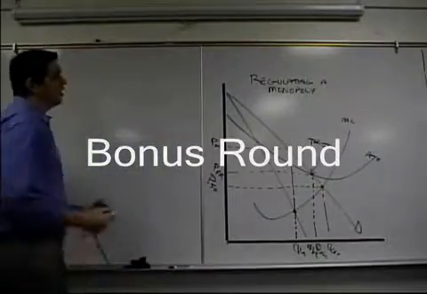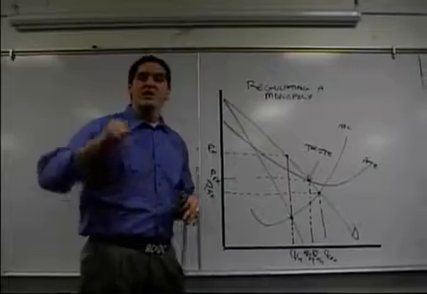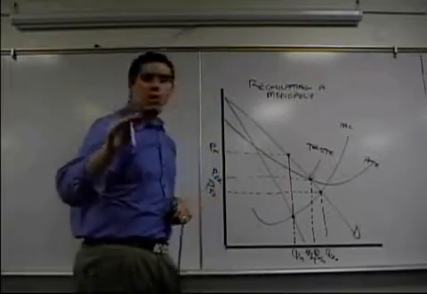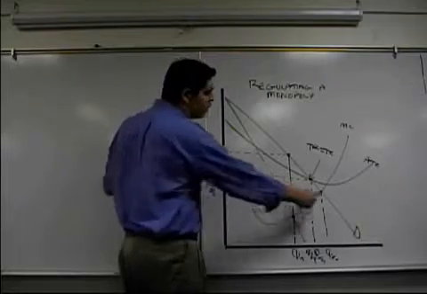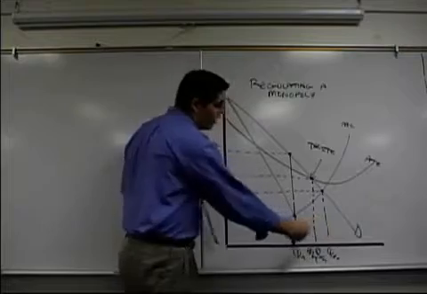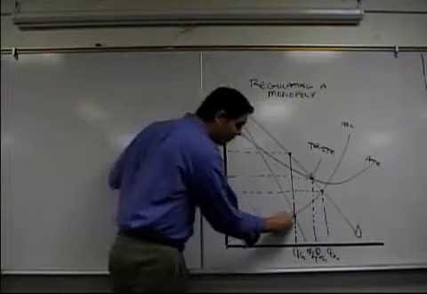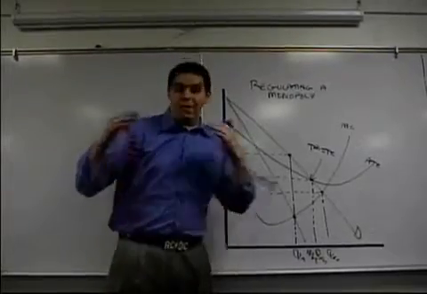Time for a bonus round. Why don't you take a look at this? You're tempted, ever so tempted, to say, hey, let's put a per unit tax on a monopoly to force them to do what we want them to do. It's worse, right? A monopoly, take a look, the price is higher than socially optimal. Here's what society wants. A monopoly is charging a higher price, and they're producing a quantity that's even less, right? Here's what they're producing for monopoly. Society wants that amount produced. If you tax them, it's going to make it worse.